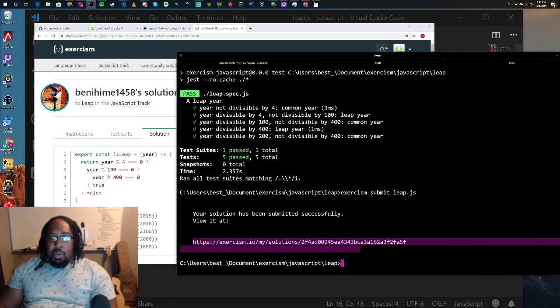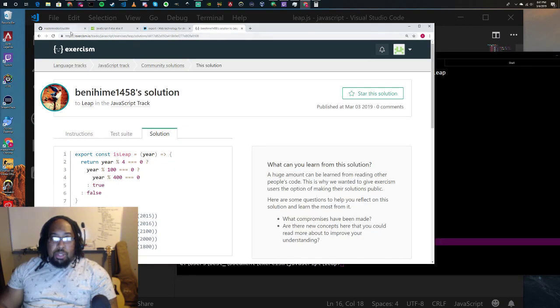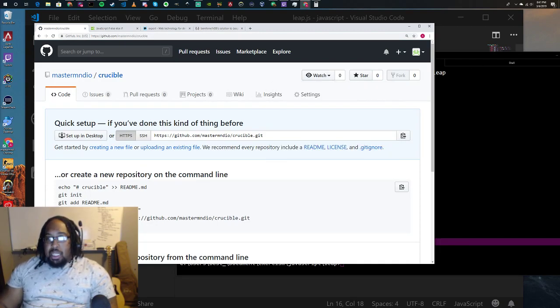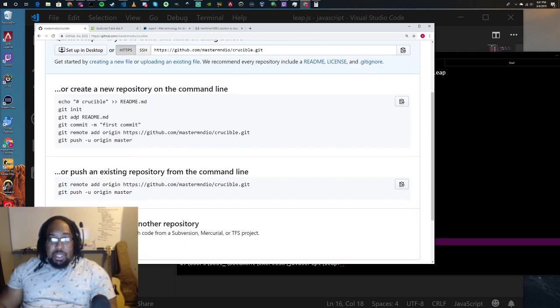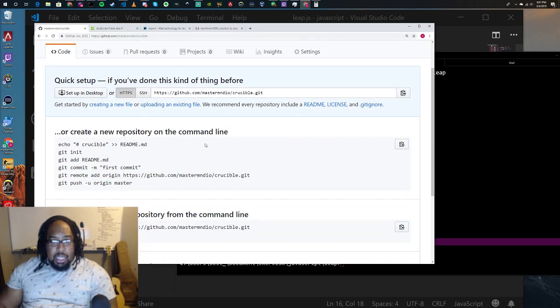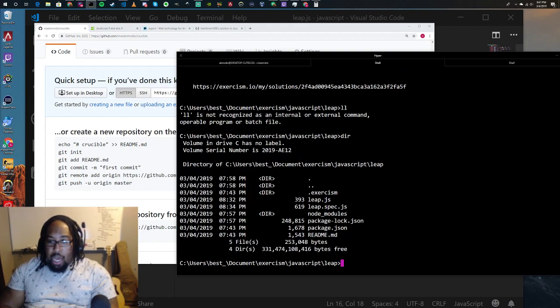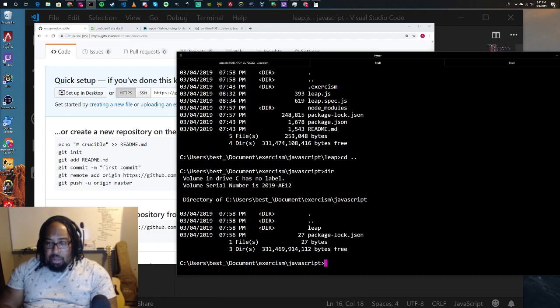But what I did want to do is create this repo so that everyone can push to it. We can take this solution that we have here. If you have a better solution, or if you want to do it in a different language, you can add it to this. And I can also show you how we can track code and work together on something. I'm going to go back a directory, back one more directory.